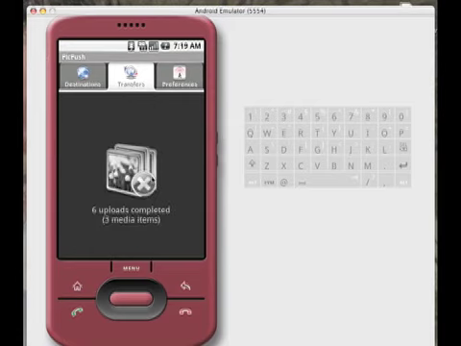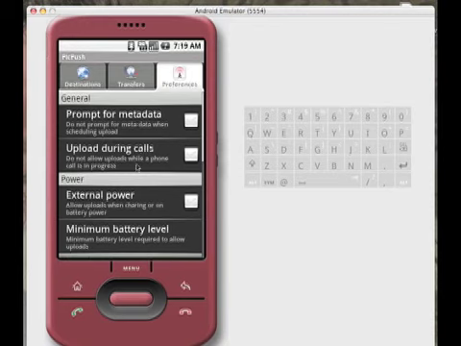Let's just remove that one just to see what happens, and there it disappears out of the list. And the same thing with this one. Let's just remove it. And we're back to no transfers in the queue.